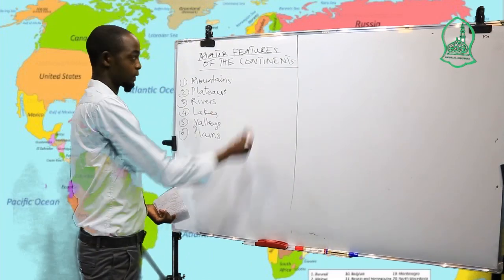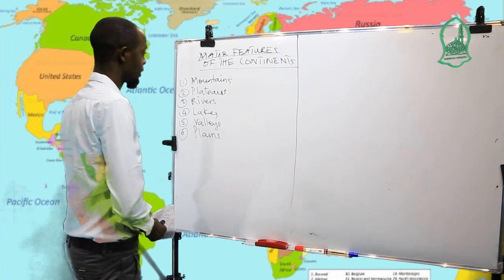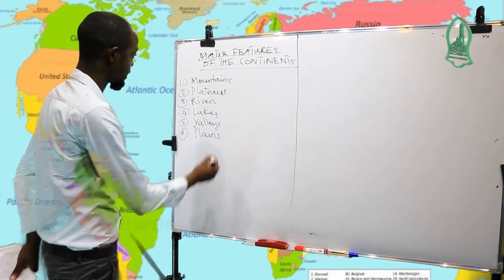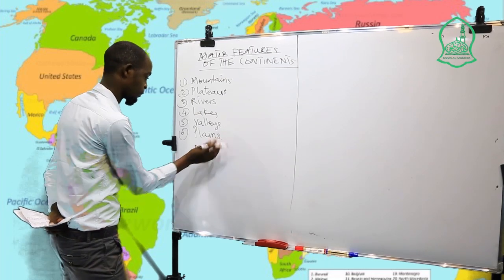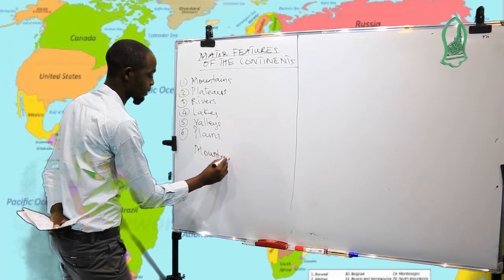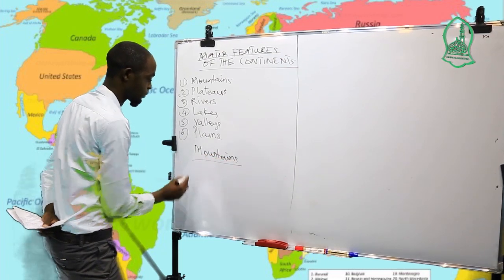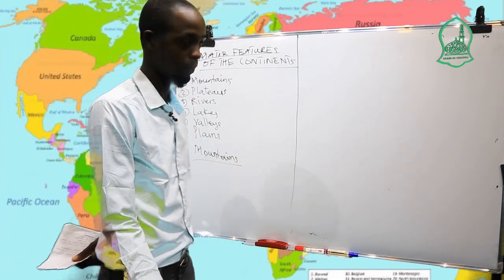These are formed within or on the continent. So we will see them one by one. For today, let's see about mountains. Students have to know what a mountain is.